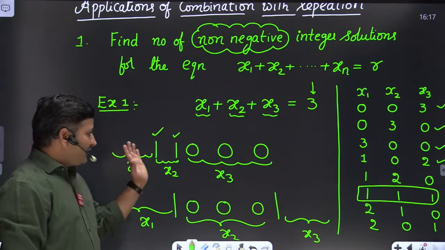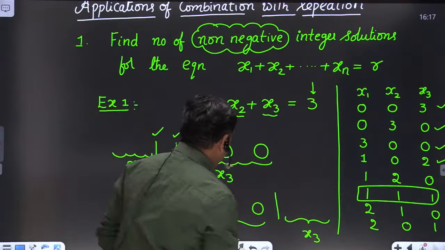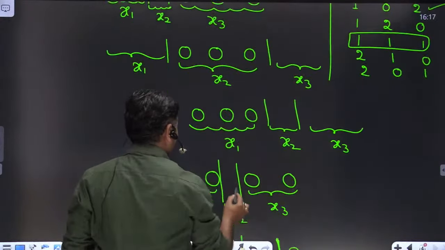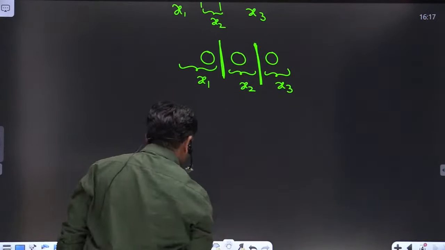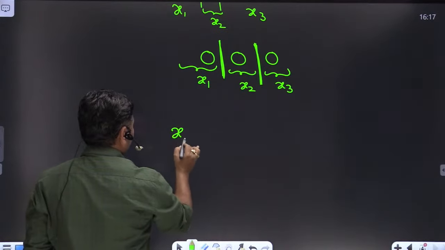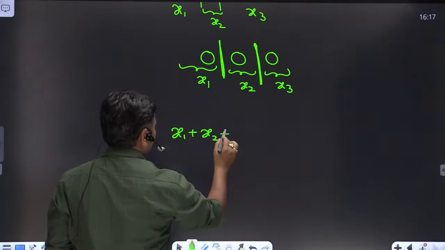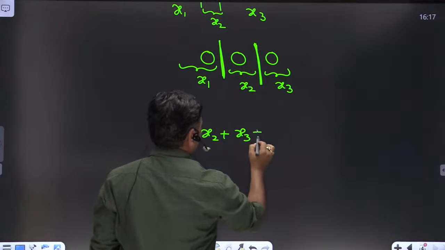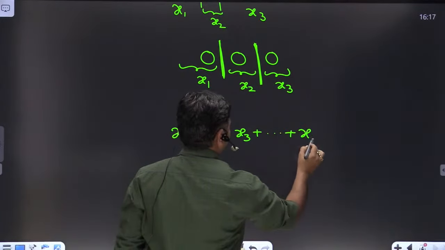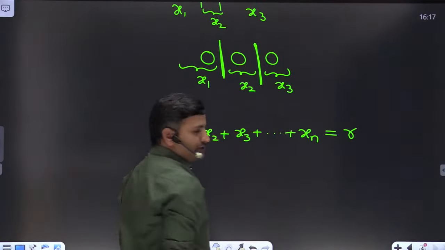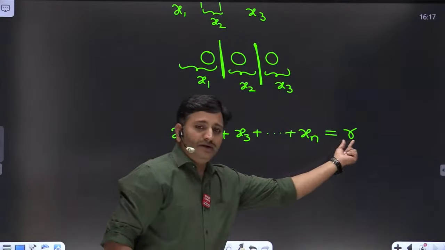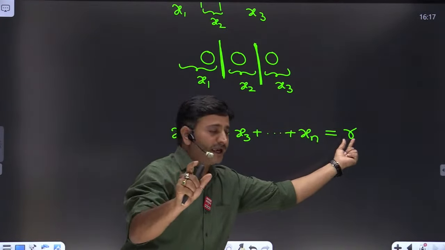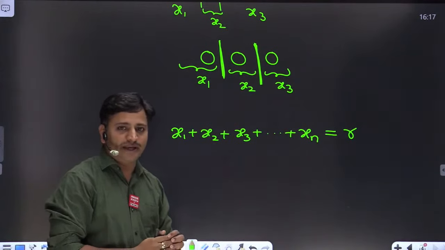So if I apply this concept in this problem, we are having x1 plus x2 plus x3 up to xn is equal to r, which means we are distributing r identical balls among n numbered boxes.